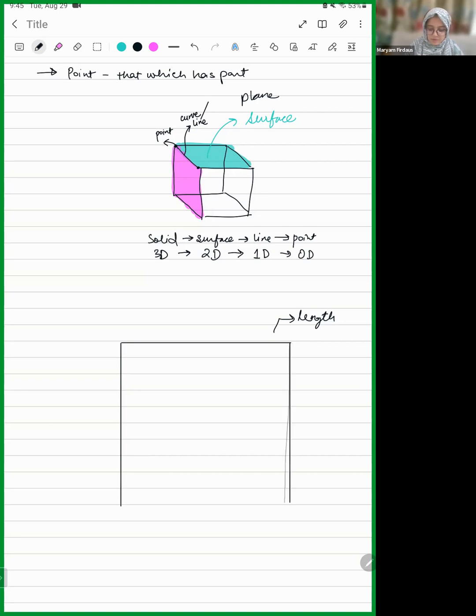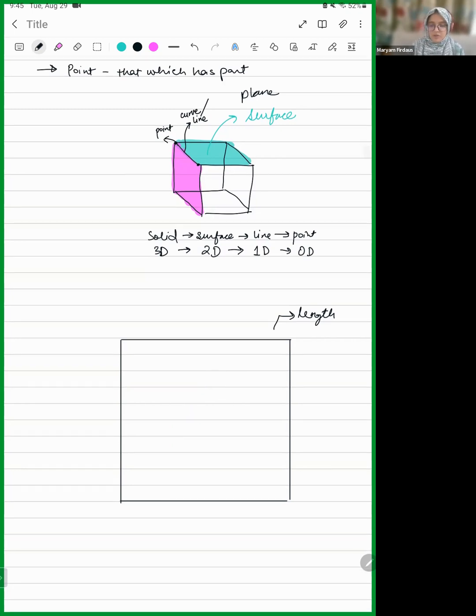A plane surface, which according to Euclid was a plane surface, we call it a plane. It has two dimensions. Why? It doesn't mean that if you start from here, you can only go up and down and left and right. You can't go diagonal. That means it has three dimensions? No. Dimension means everything that you can measure.